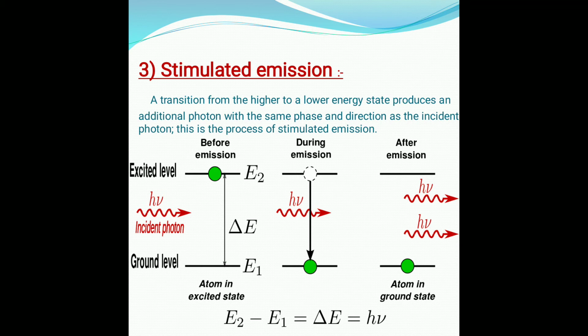This transition generates an additional photon that is identical to the triggering photon in respect of phase, state of polarization or direction, and frequency.